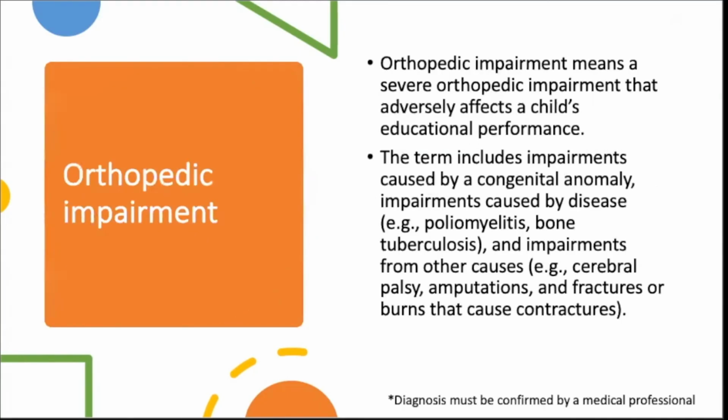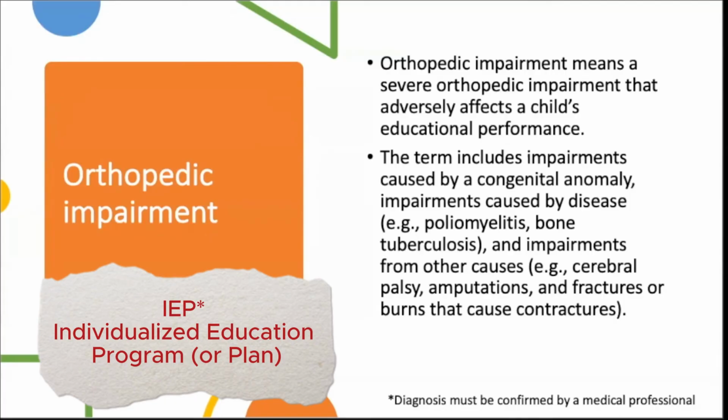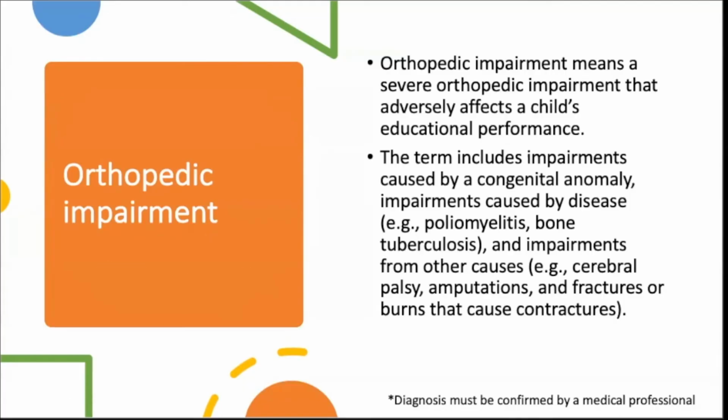We have an orthopedic impairment. Orthopedic impairments, very interesting one, because sometimes people think that this just refers to a foot. It's not. It's more thinking of a physical disability that has significant impact on a child's education performance. Again, they all have to have significant impact on the performance, but often you will find that if a student has an orthopedic impairment listed in their IEP, they are more likely to also have multiple disabilities listed as well. Usually because an orthopedic impairment alone is not a reason to receive full special education services.